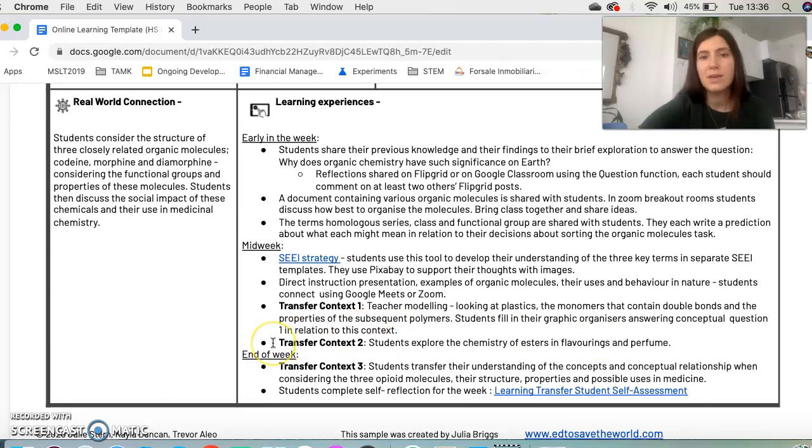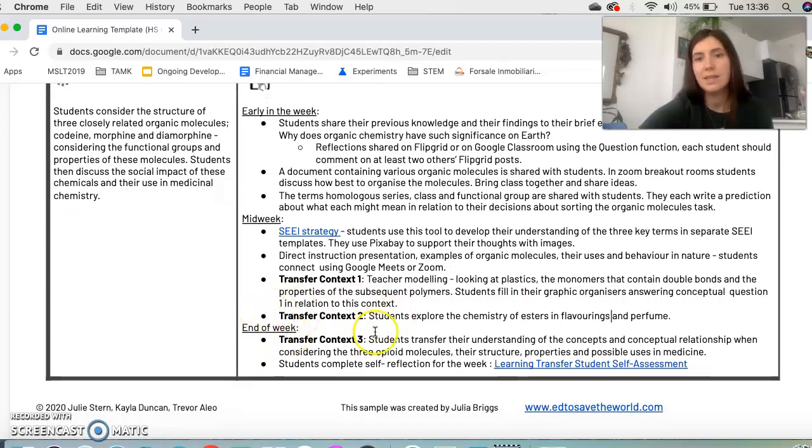The second context that we're going to look at in the middle of the week is esters. So students are going to do this on their own. They're going to use a graphic organizer that they've been filling out already in the first context. So how do the structures of esters relate to their uses in flavorings and also in perfumes?